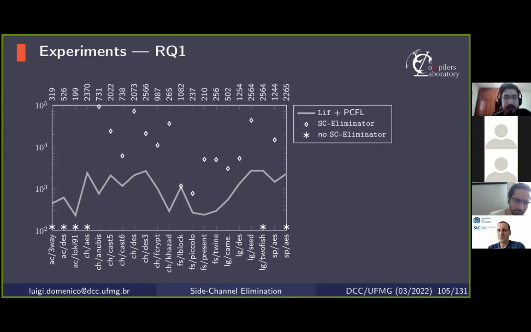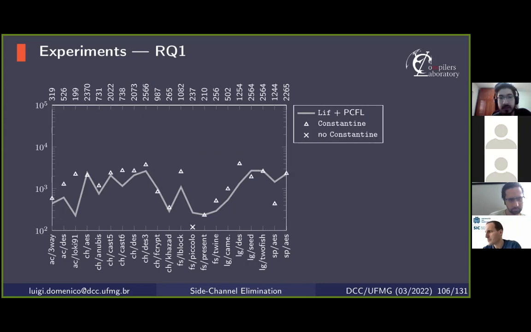SC Eliminator, which is the prototype from Wu et al., also suffers from the same problem, that loops need to be unrolled, and it yields much more instructions than Leaf. And Constantine performs better than the 2 approaches, but it still yields more instructions than Leaf plus PCFL. But it's important to point out that Constantine does more than Leaf.